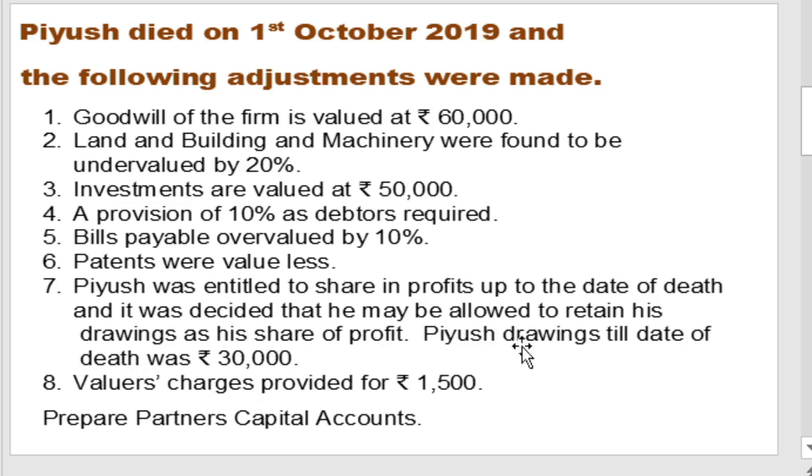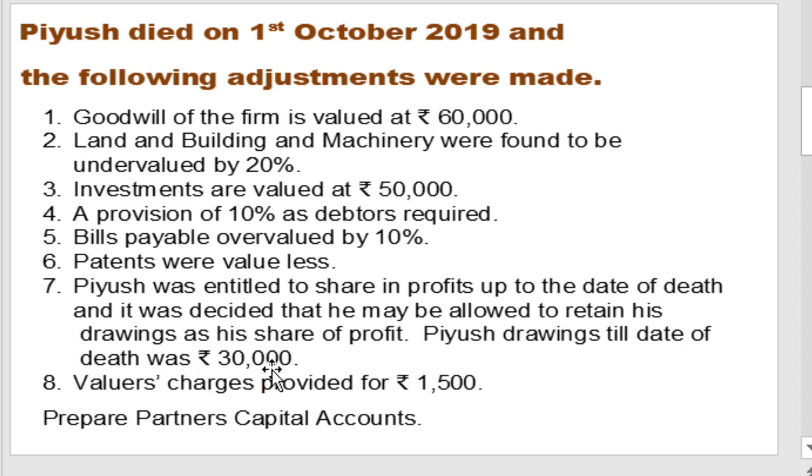Means the drawing after the balance sheet date to the date of death, rupees 30,000, is considered as profit payable to Piyush. So no calculation is required for profit up to date of death of Piyush. As given in the example, the drawing amount of Piyush is taken as profit till the date of death.